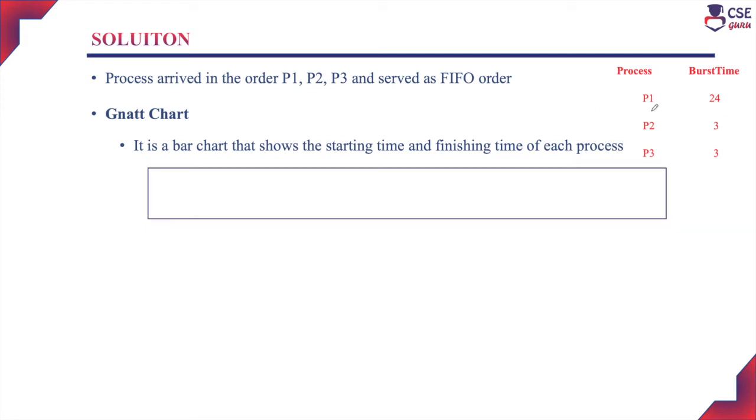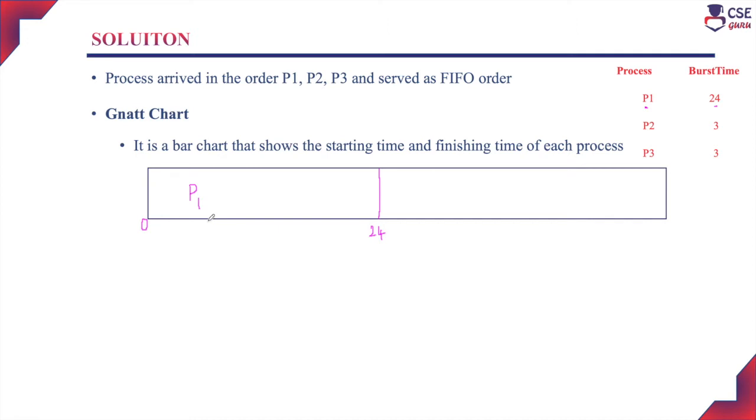Considering this process order, process P1 enters the job queue first. So P1 will be assigned to the CPU first for execution, and its burst time is 24. The starting time is 0, and P1 will take 24 milliseconds to complete its execution.